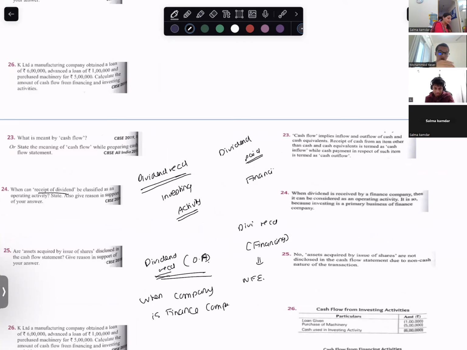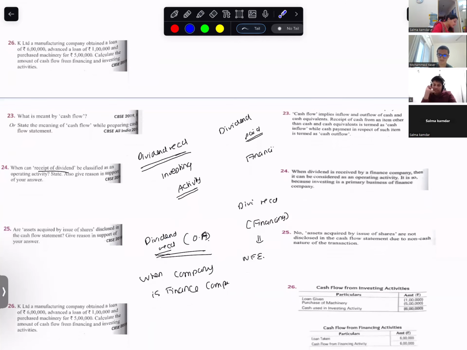Let's do this again. Dividend received is which activity? Dividend received is investing activity. Dividend paid, financing activity. Dividend received can be financing activity when I am a non-financial enterprise. When can dividend received be an operating activity? When it is a financial company.